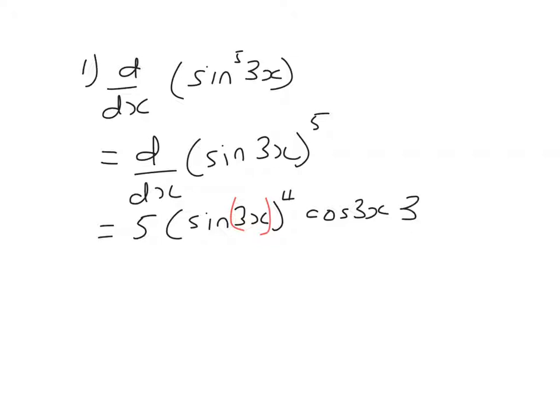That's a bit of a messy way of writing it. There's a 5 and it's times by 3, so that's 15. Sine 3x to the power of 4, the proper way to write that is sine fourth 3x, and then the cos 3x.